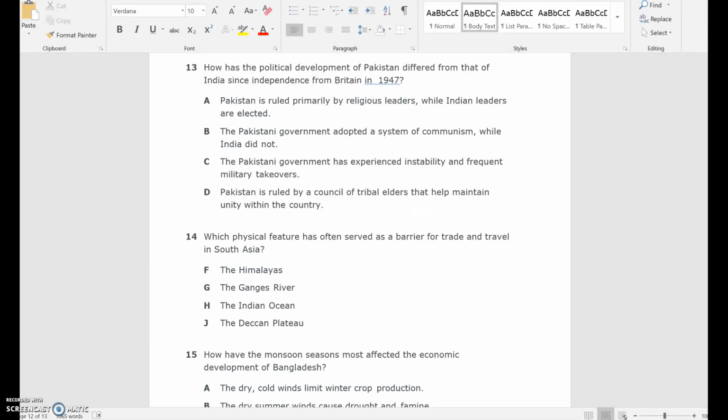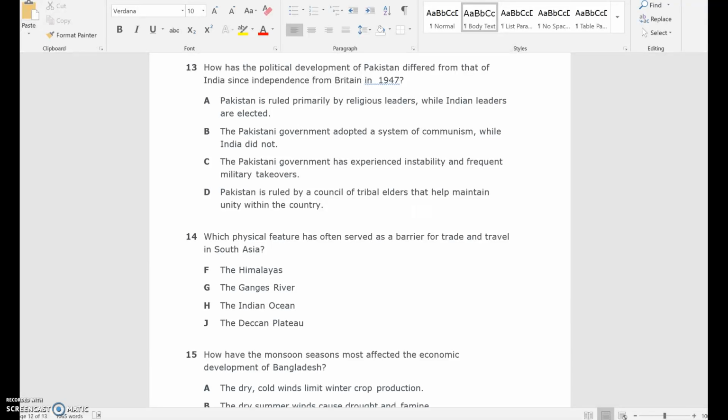How has the political development of Pakistan differed from that of India since independence from Britain in 1947? A. Pakistan is ruled primarily by religious leaders, while Indian leaders are elected. B. The Pakistani government adopted a system of communism, while India did not. C. The Pakistani government has experienced instability and frequent military takeovers. D. Pakistan is ruled by a council of tribal elders that help maintain unity within the country.